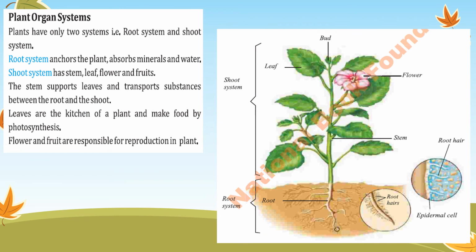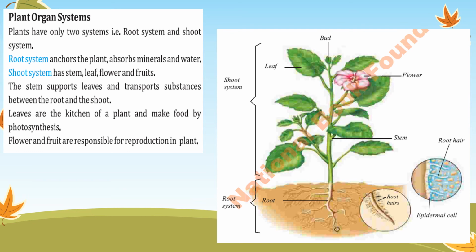Just like in animals you have seen the organ systems, in plants organ systems are also present. There are two main systems, one is the root system and the second is the shoot system. Now the shoot system comprises the leaf, and it contains the bud, flowers, stems.